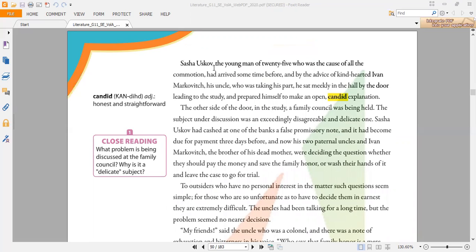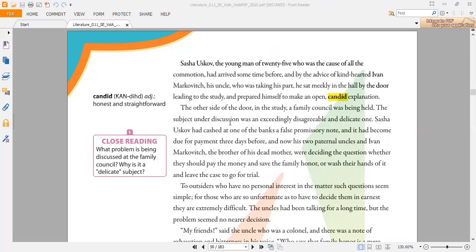It's mentioned in the first part that Sasha Yuskov is a young man of 25 years old, who was the cause of the commotion and had arrived some time before. Mr. Markovich, his uncle, is kind-hearted, and his full name is Ivan Markovich. So we're just using the short name, Markovich.